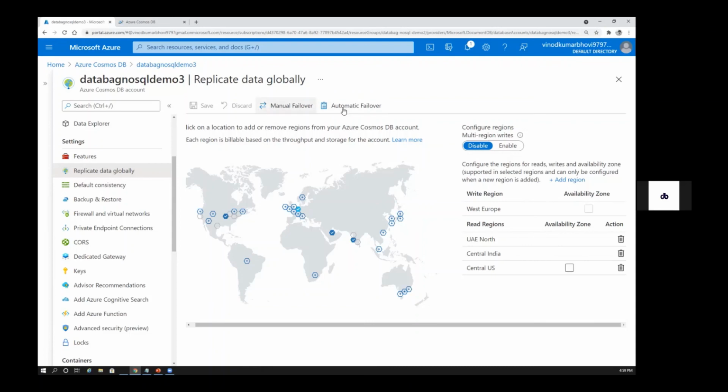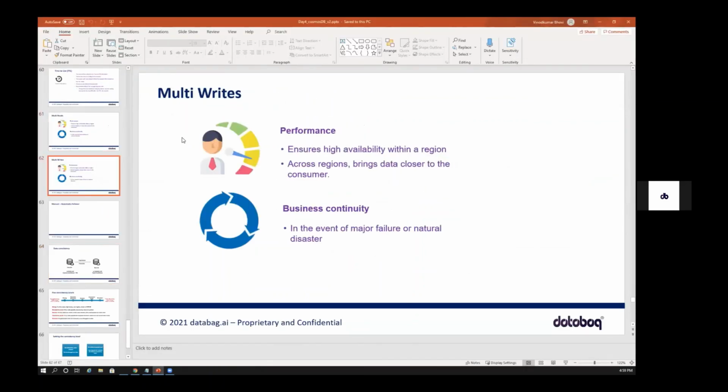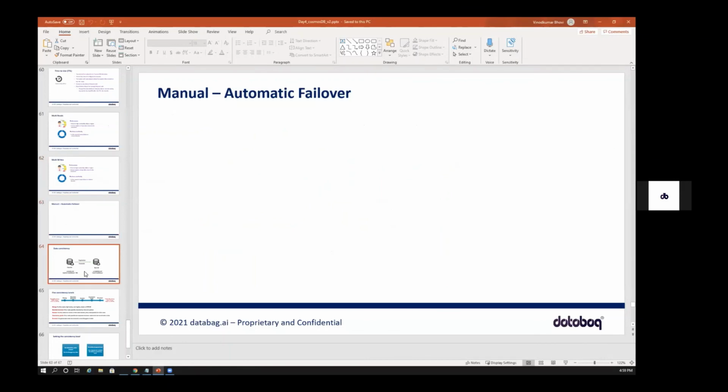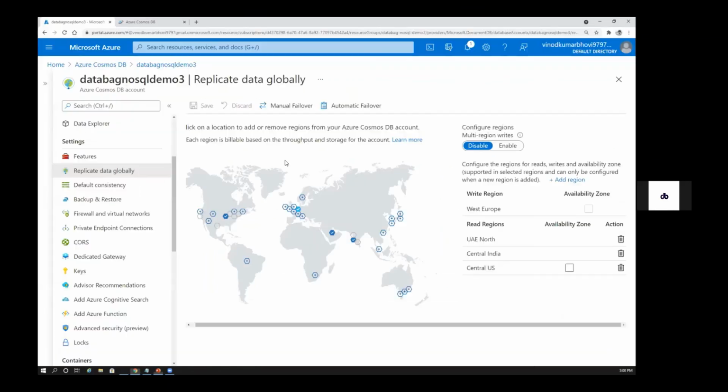And there are two different things when it comes to failover. I think that's what we have in the next 2 slides: manual failover and automatic failover. Let's say you have noticed that this entire data center or this entire region is gone, and now you want to fail over to a different one.